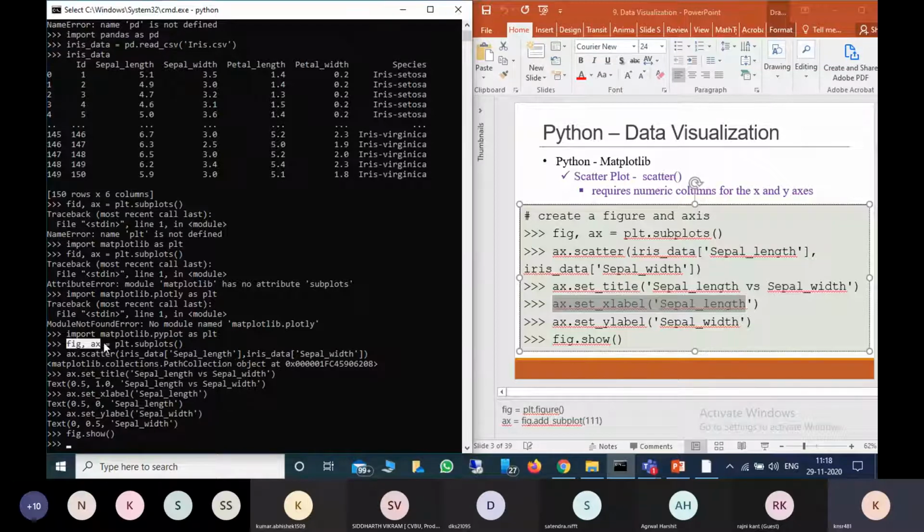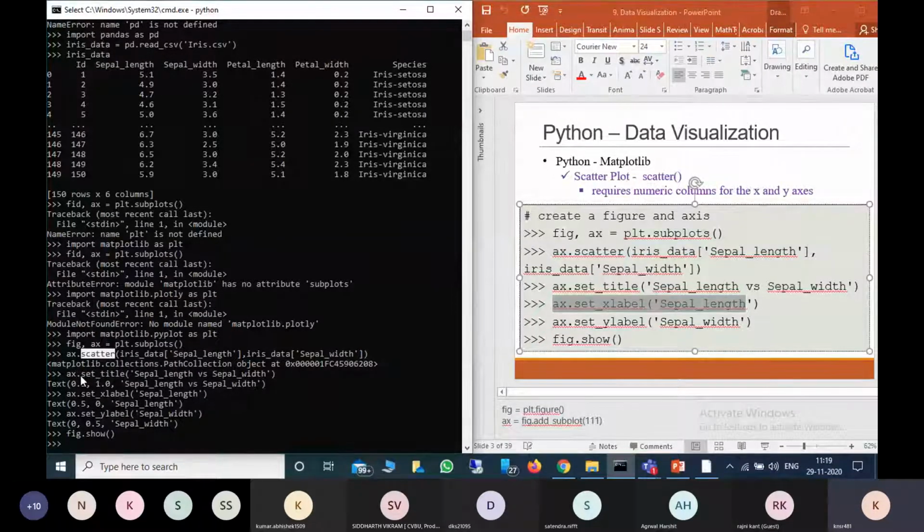After that, I am defining figure and ax. This will give two things: one is to show the figure, and the other to provide the data and axes. First I am providing the axes, x-axis as sepal length and y-axis as sepal width. The function is scatter because we are going to plot a scatter plot. Is it clear up to now? Yes, sir.